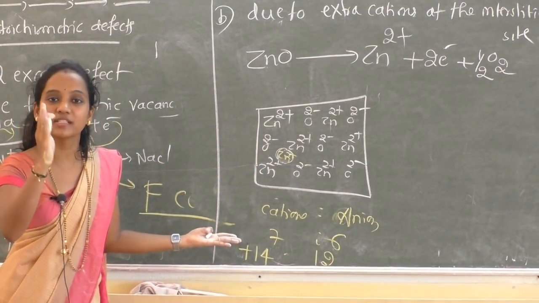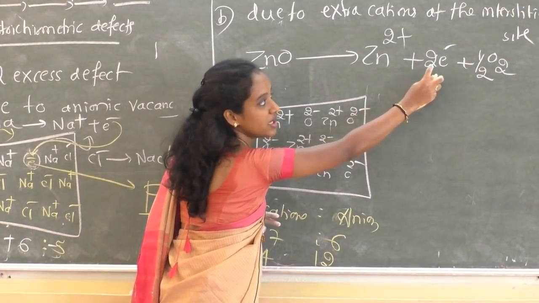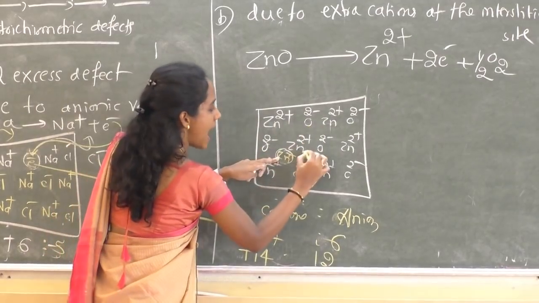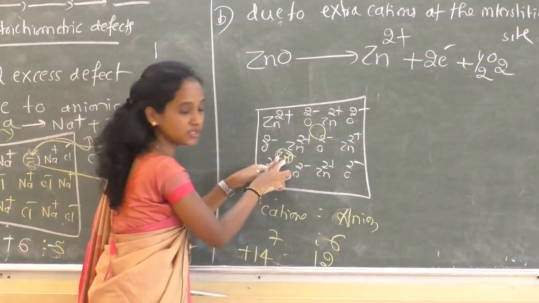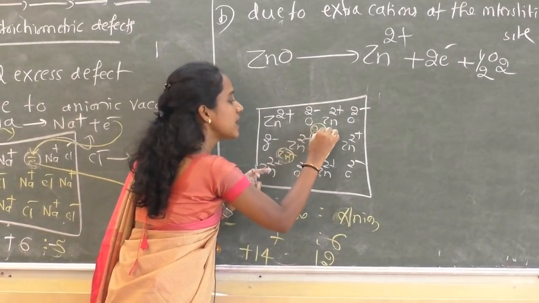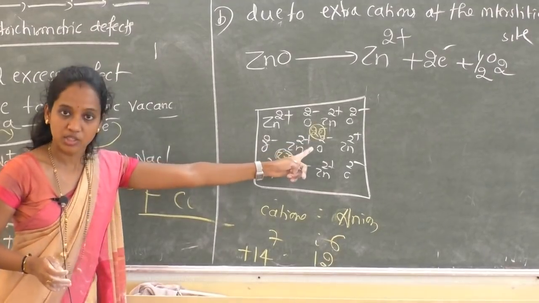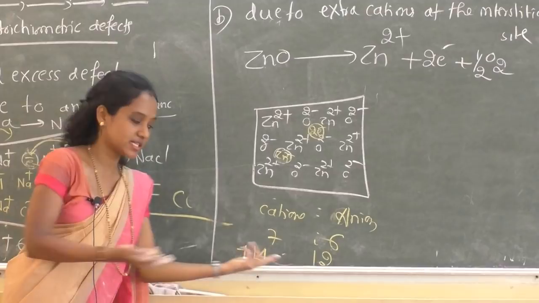So in order to maintain the electrical neutrality, these 2 electrons enter the crystal, and they occupy positions adjacent to the Zn2+ ions. Now there are extra 2 electrons, so the charges get neutralized.